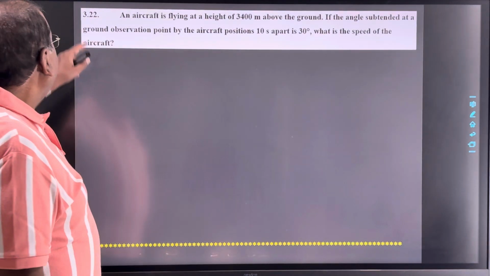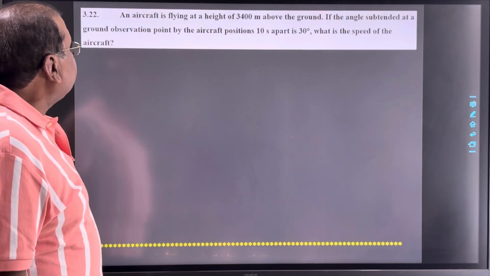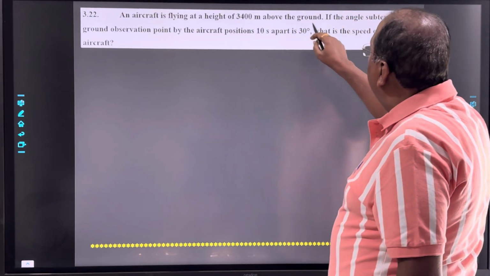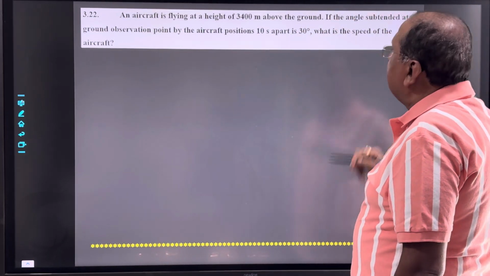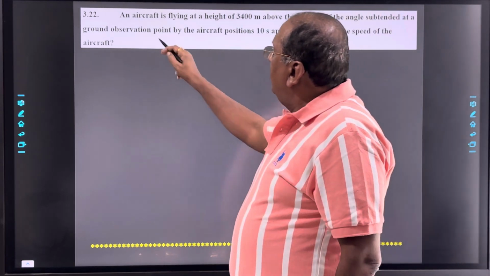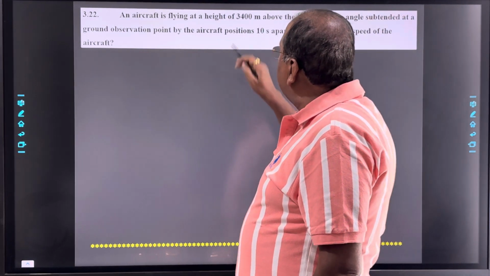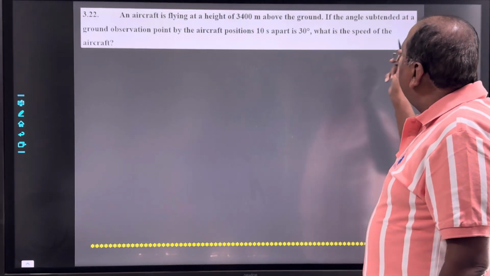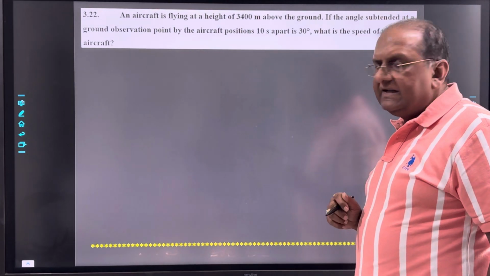Now 3.22. An aircraft is flying at the height of 3400 meter above the ground. If the angle subtended at a ground observation point by the aircraft position 10 seconds apart is 30 degree, what is the speed of the aircraft?